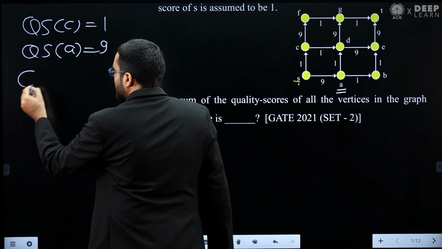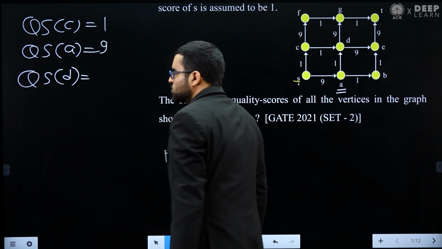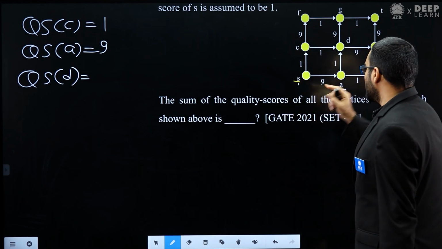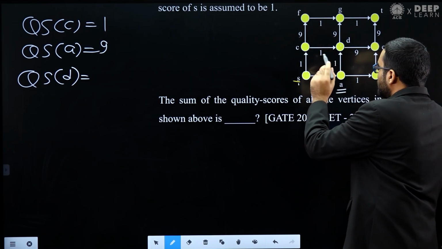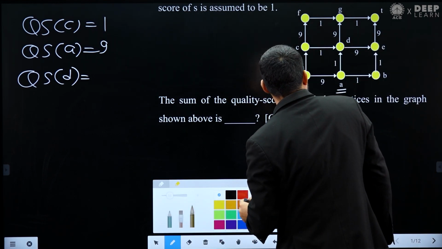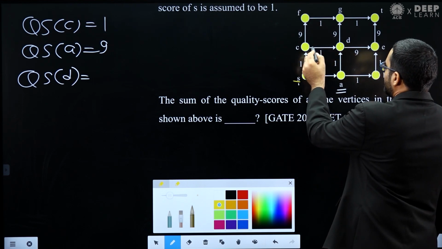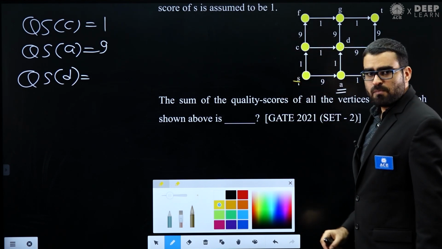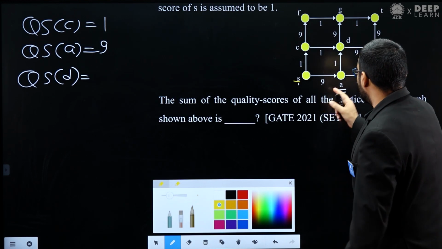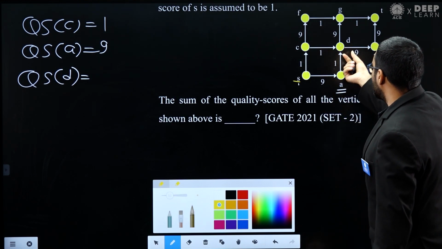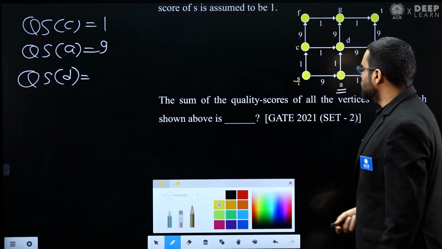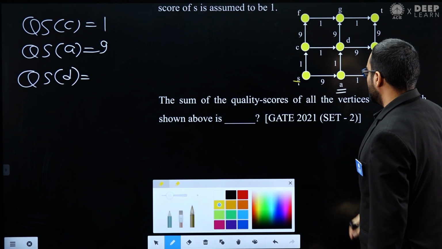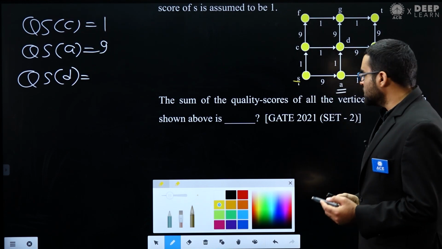When you find the quality score of D, you don't have to go from S. Remember, vertex D has two incoming edges, one from C and another from A. So either you can go from C to D or you can go from A to D. We already know the quality score of A and the quality score of C. Now either you can take the additional edge from C to D or the additional edge from A to D. Whichever gives you the maximum, we can take.